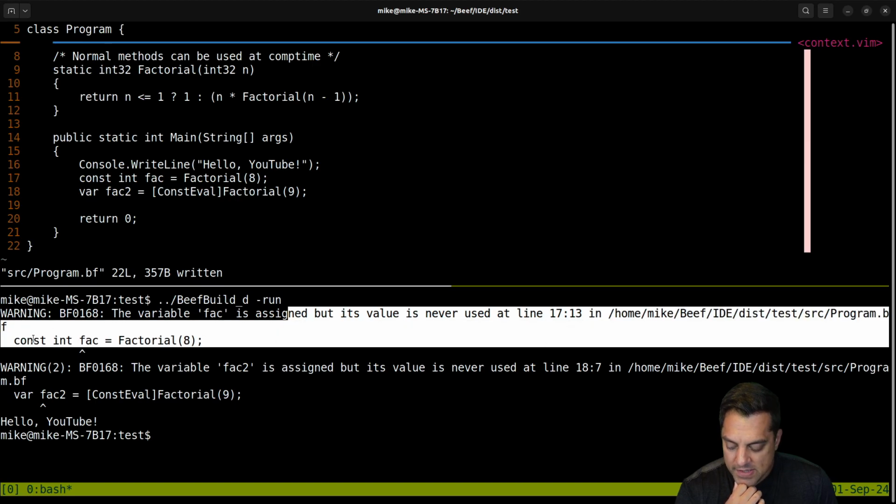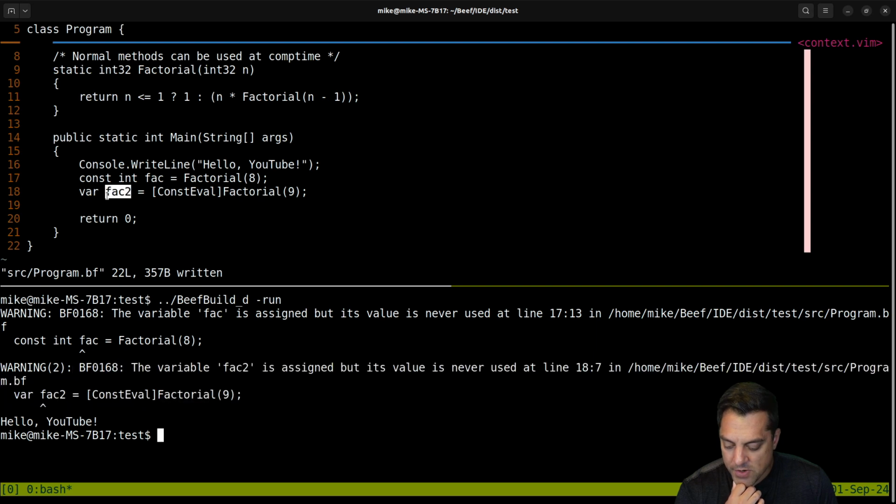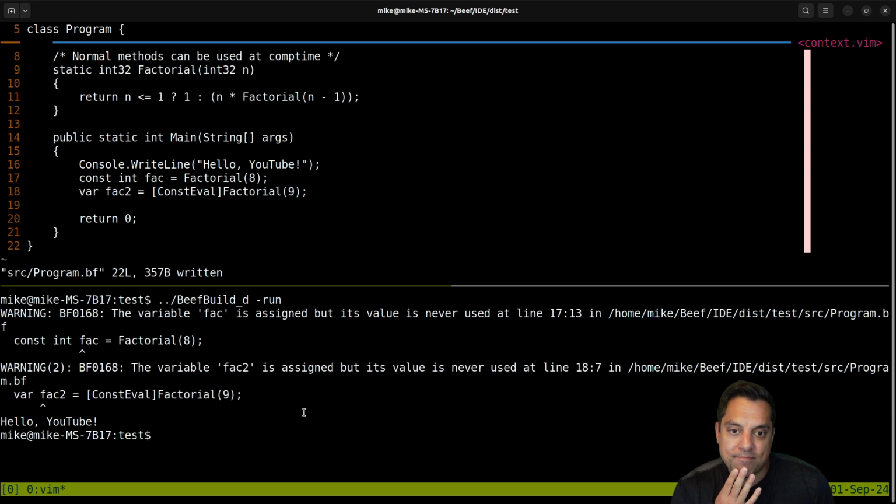Okay, interesting. That's a warning. The variable fact 2 is assigned. Okay, now it's working here. Okay. Interesting. Now, I need to think about how to write out these values at comp time, but it is working, which is kind of cool. And I can imagine how this is working.